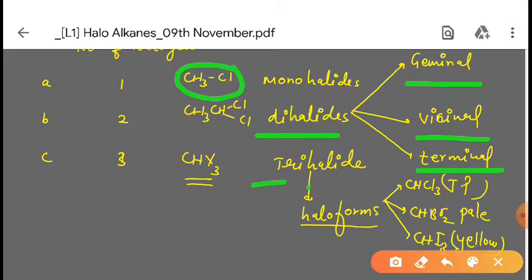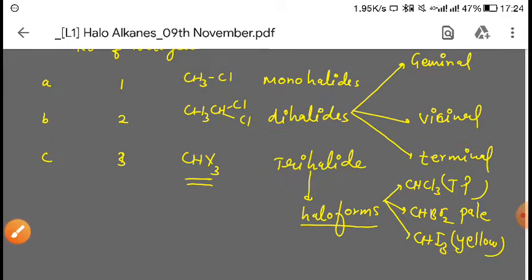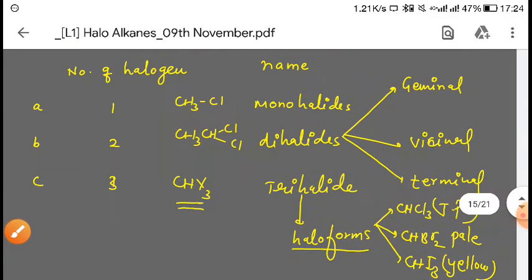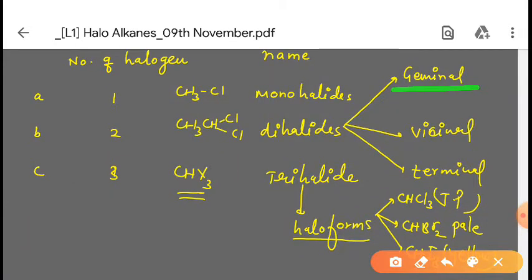trihalide. You can see the example of haloform. Why is it called haloform? Because it is connected to only one carbon, okay? So that is why it's called haloform. And in this haloform you can see the examples of CHCl3, CHBr3 and CHI3. So these are the examples of haloform here. And in dihalide we have geminal, vicinal and terminal, okay?